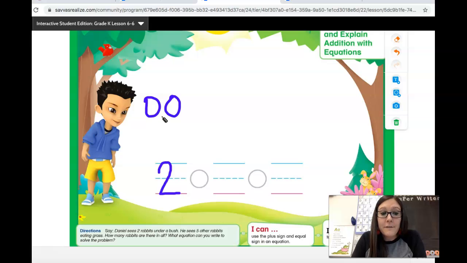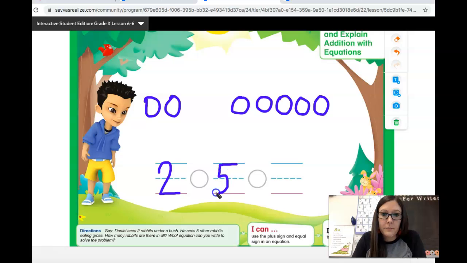Then he sees 5 more. 1, 2, 3, 4, 5. What else can I do here? Oh yes, I'm going to write the number 5 for the 5 more rabbits that Daniel saw. What symbol do we write to show joining 2 groups?